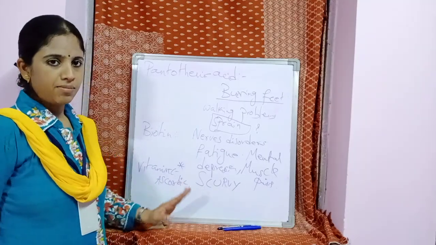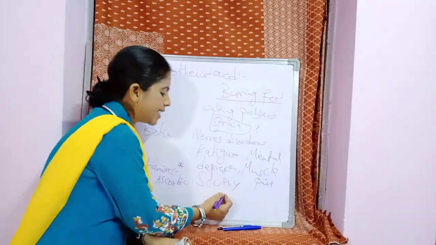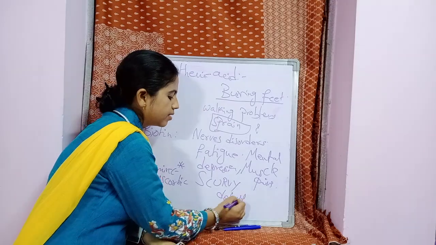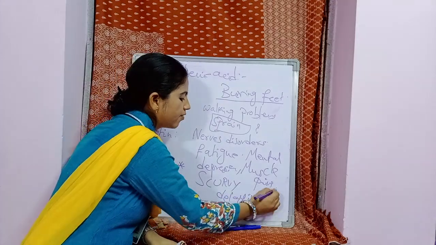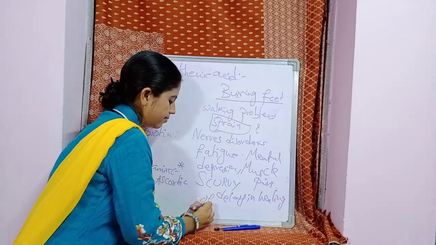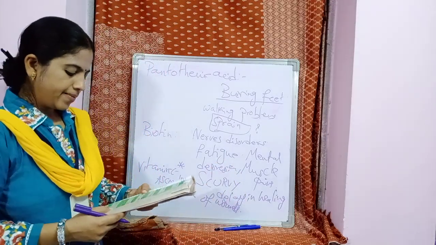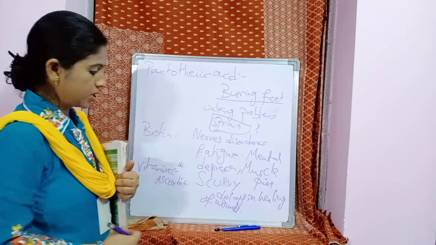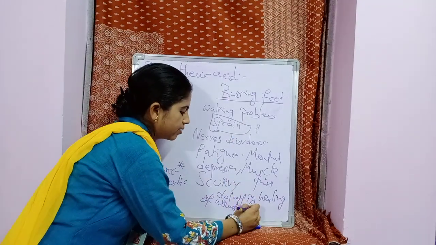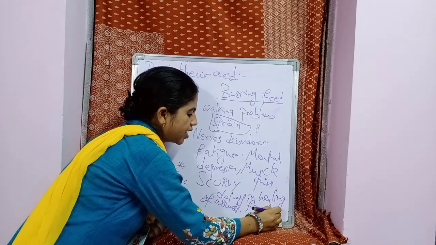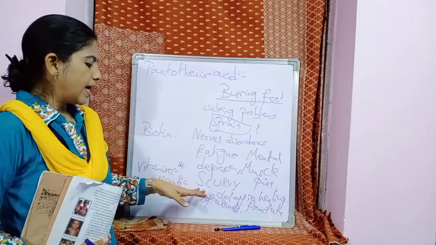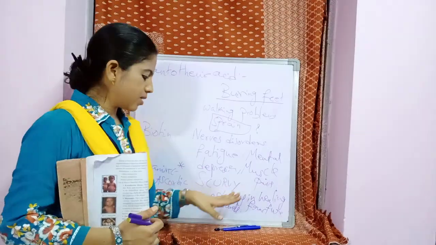And what are the symptoms? It leads to the delay in healing of wounds. And fracture of bones. Not only the delay in healing of wounds.